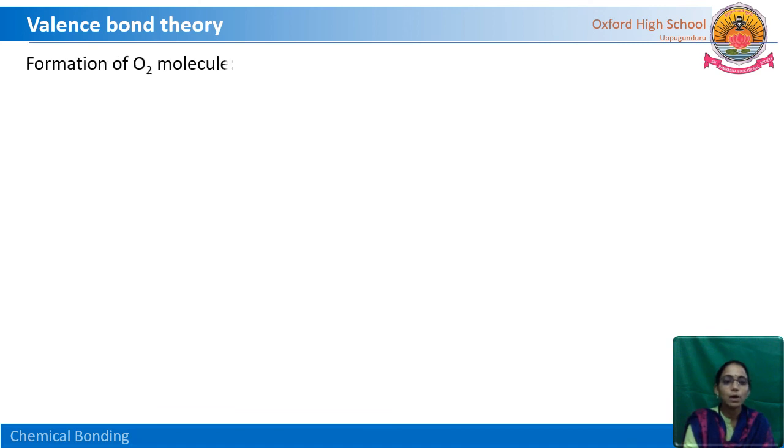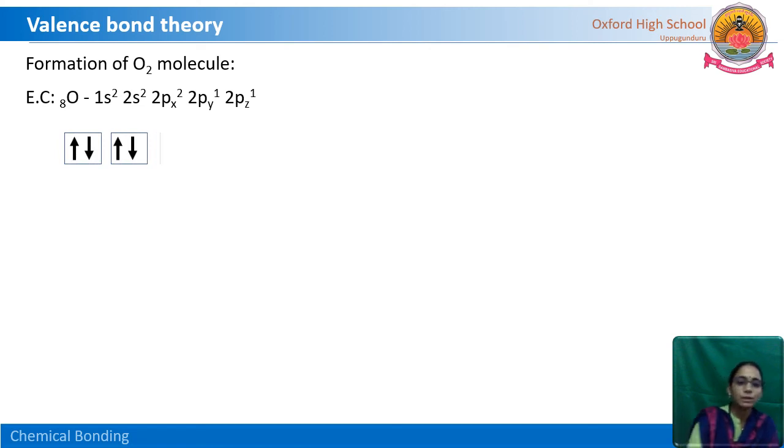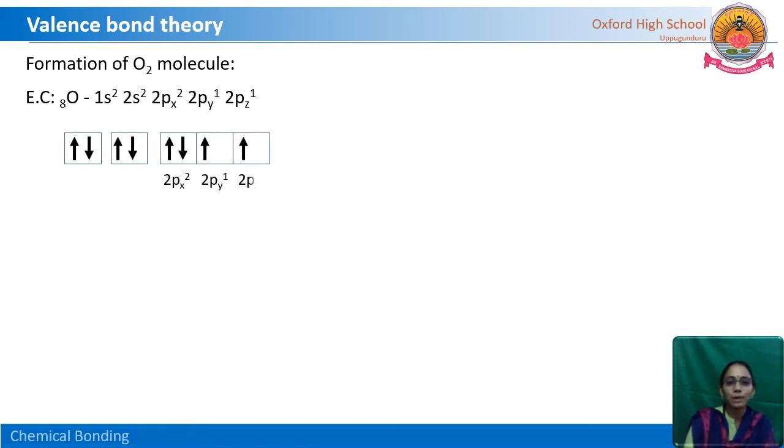Let us see how the orbitals overlap in the oxygen molecule. Atomic number 8, electronic configuration 1s2, 2s2, 2px2, 2py1 and 2pz1. Let us write the orbitals here: 2px2, 2py1, 2pz1.